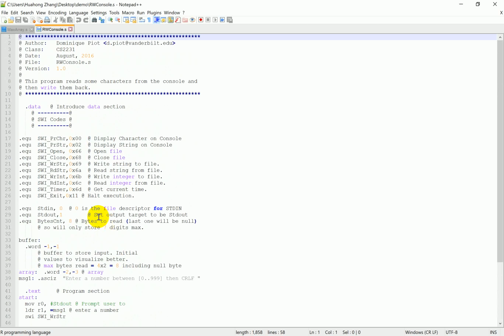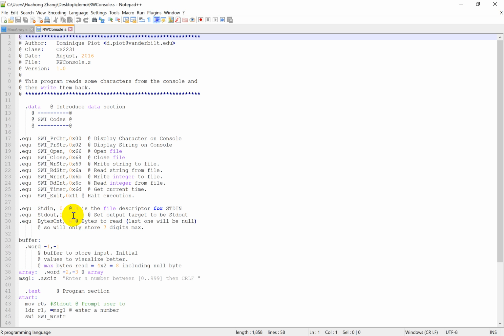Also, here is a statement about the standard input and standard output. The standard input is equal to 0 and the standard output is equal to 1. You can consider the standard input as a file and its handle is always 0.